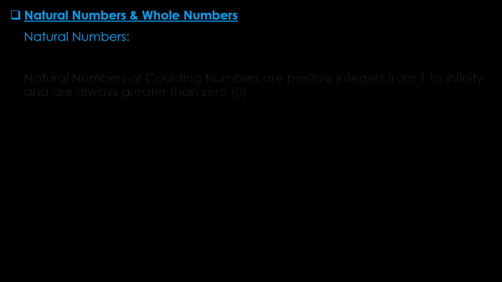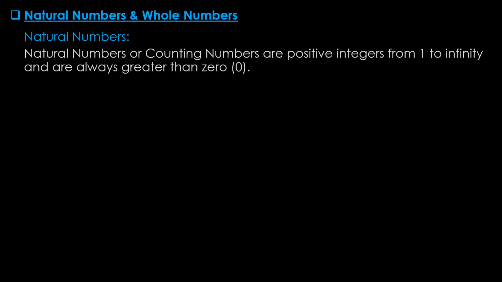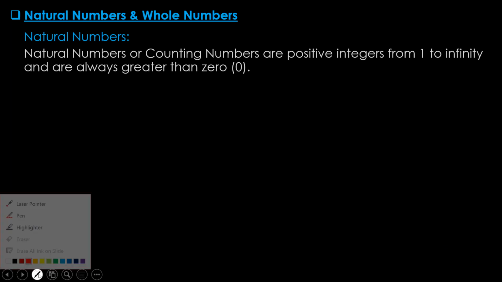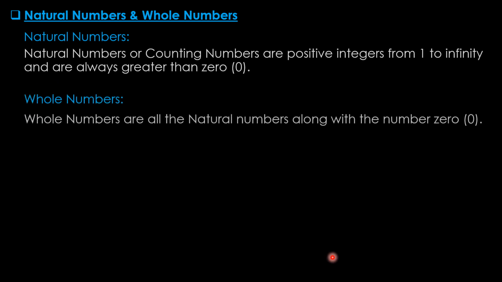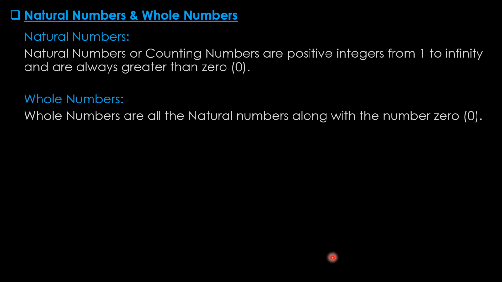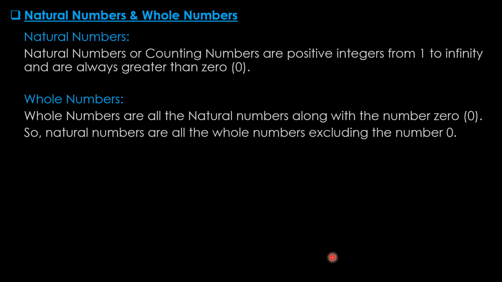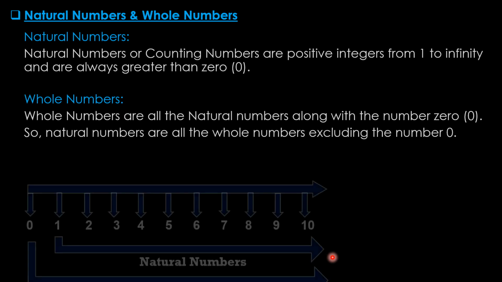Natural numbers and whole numbers. Natural numbers or counting numbers are positive integers from 1 to infinity and are always greater than 0. Whole numbers. Whole numbers are all the natural numbers along with the number 0. So natural numbers are all the whole numbers excluding the number 0.